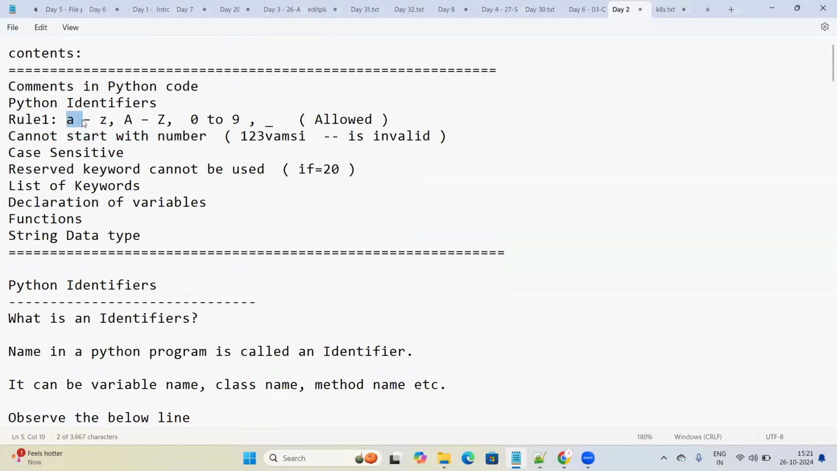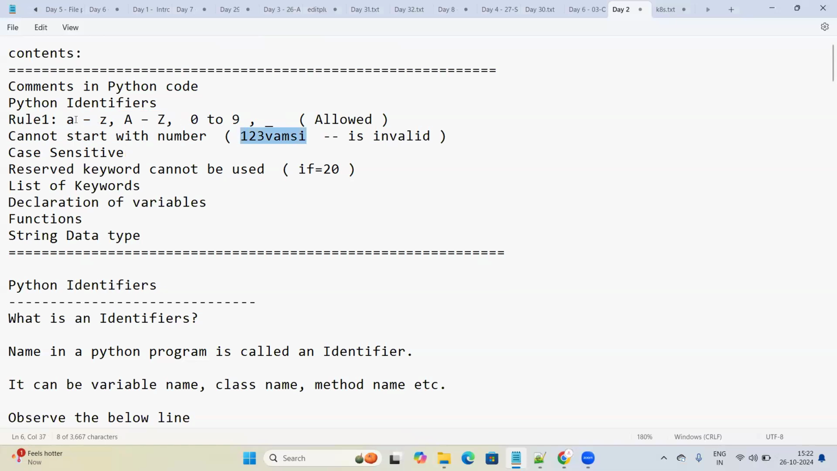So you see here, rule 1: an identifier consists of lowercase letters, uppercase letters, and the digits from 0 to 9, and it also allows underscore. But the only rule that we need to remember is that it should not start with a number. You see, this is an example, 1, 2, 3. If you start anything like this, it is invalid. An identifier should not start with any digit or number.